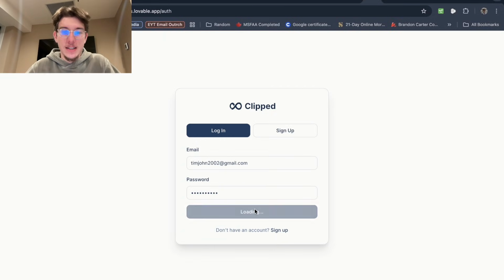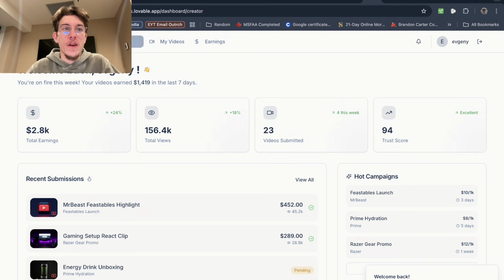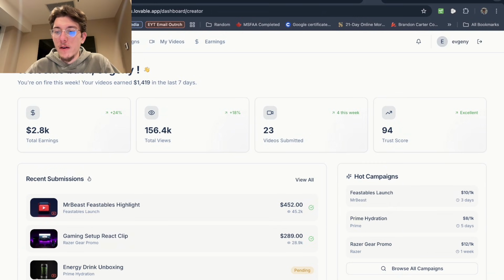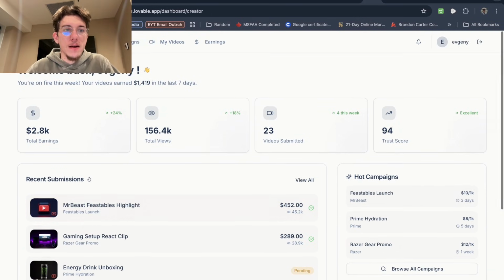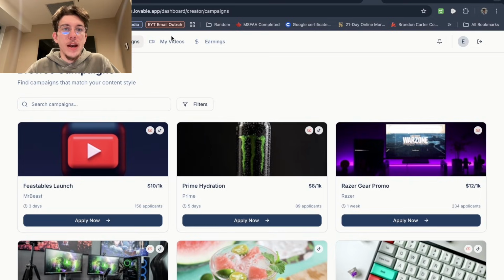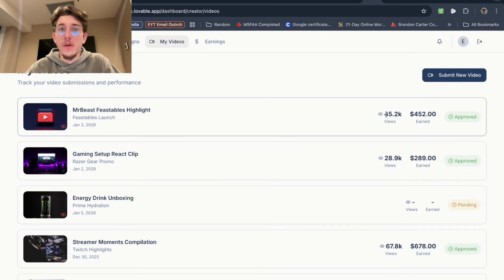it and see your metrics, see your campaigns, see how that performs. So we sort of went for this top menu. We didn't go for a sidebar, we went for a top menu bar. And then obviously we have a bunch of metrics with currently just mock data, right? Campaigns, you can have your campaigns in there. Your videos, you can have your videos, shows earned, shows views, everything like that.